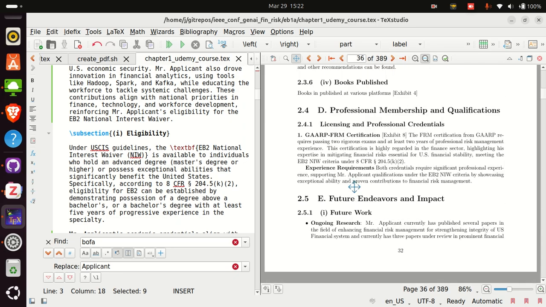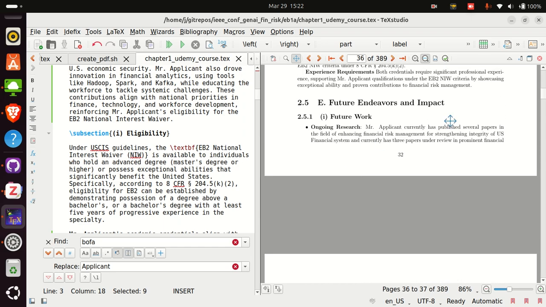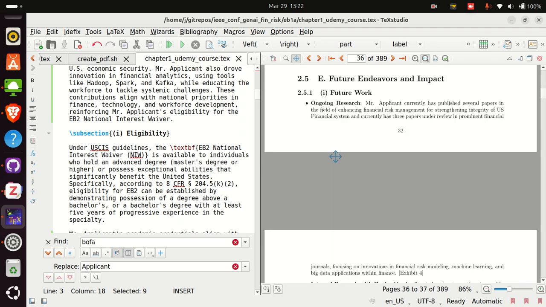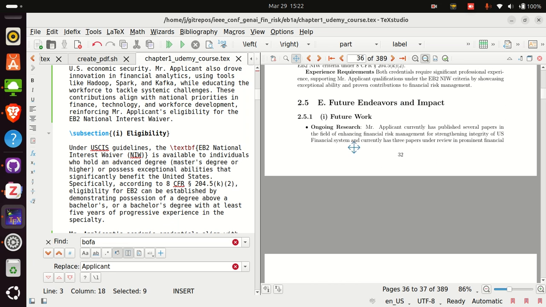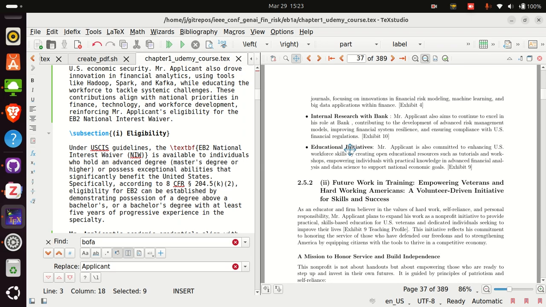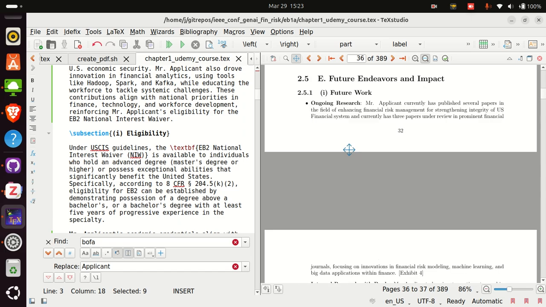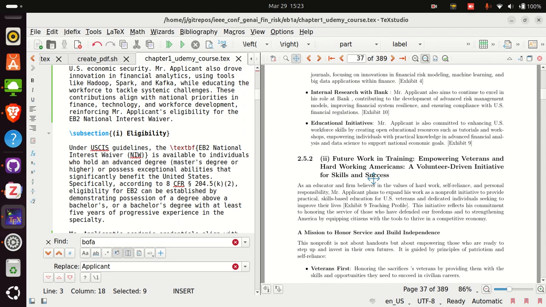Then you talk about the recommendations and then professional membership, and then you briefly talk about the future endeavor, what this person wants to do. So he wants to continue ongoing research. He wants to continue what he is doing, and you can prove that he has preprints that he wants to enhance and publish. So the applicant has 10 preprints published at Preprints, arXiv or other preprint services. arXiv is harder, so you can use other archives, HAL or whichever is easier, and you can say that the person wants to go ahead and do research and publish work, and then you say that he wants to continue with the bank.